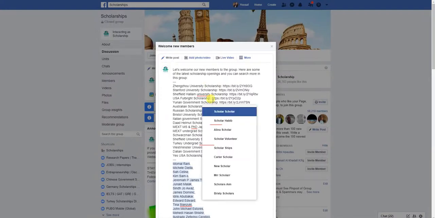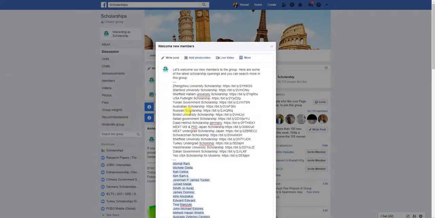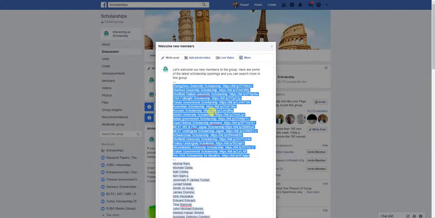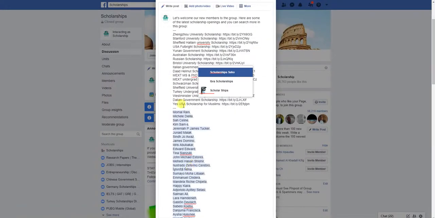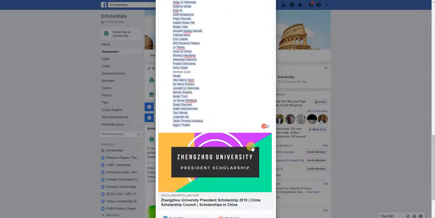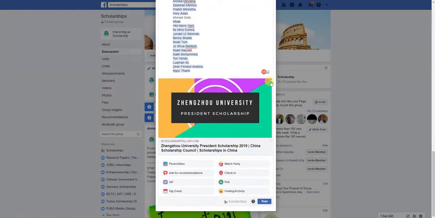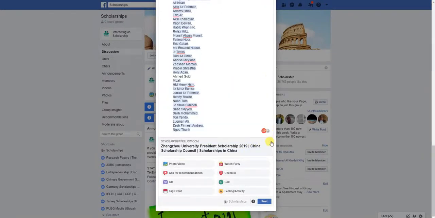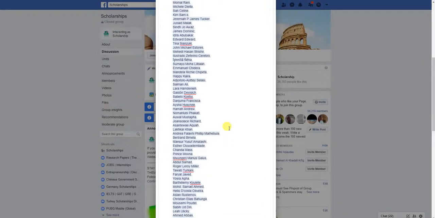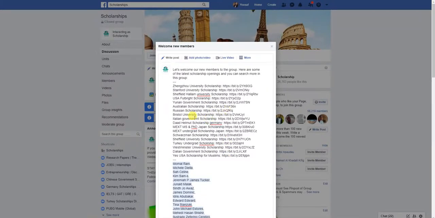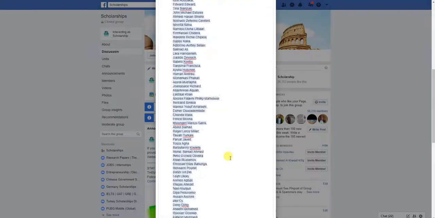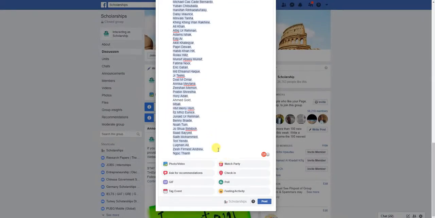So let's get back to this topic. Now we have just posted the list of the open scholarships available on our site by tagging the new members. Then we will hit post. Also, we will remove this, because this is actually taking it to one scholarship, which is not the case. If somebody just wants to check out this Bristol University scholarship, he can directly click on this link instead of this auto fetched data.